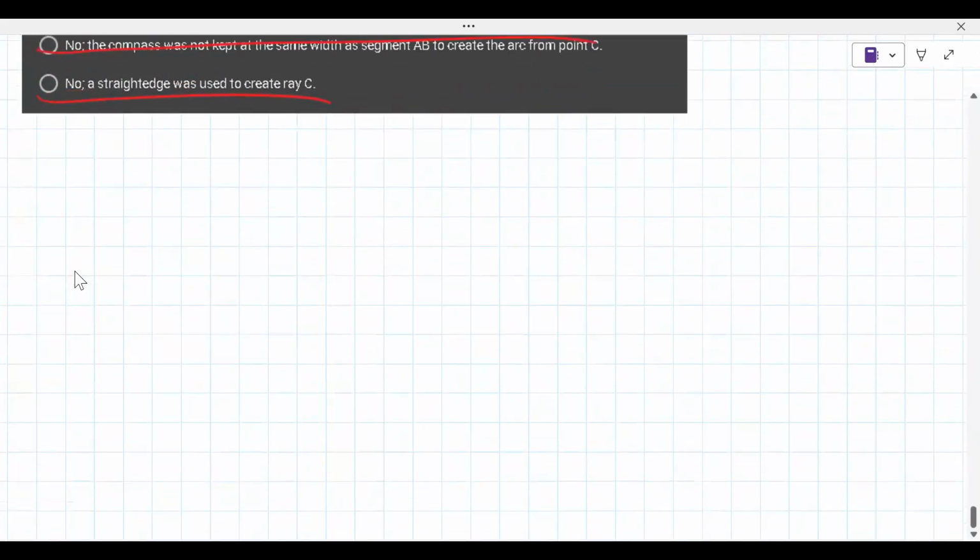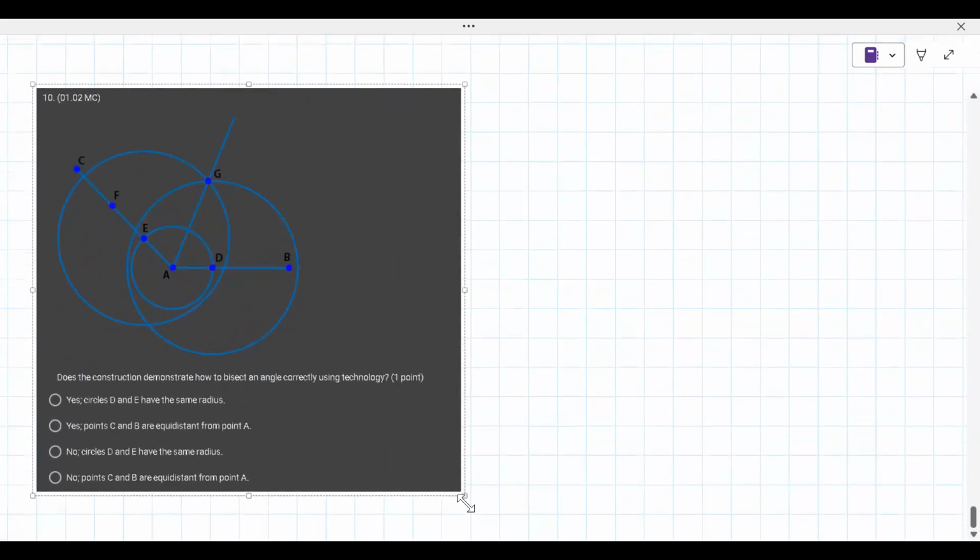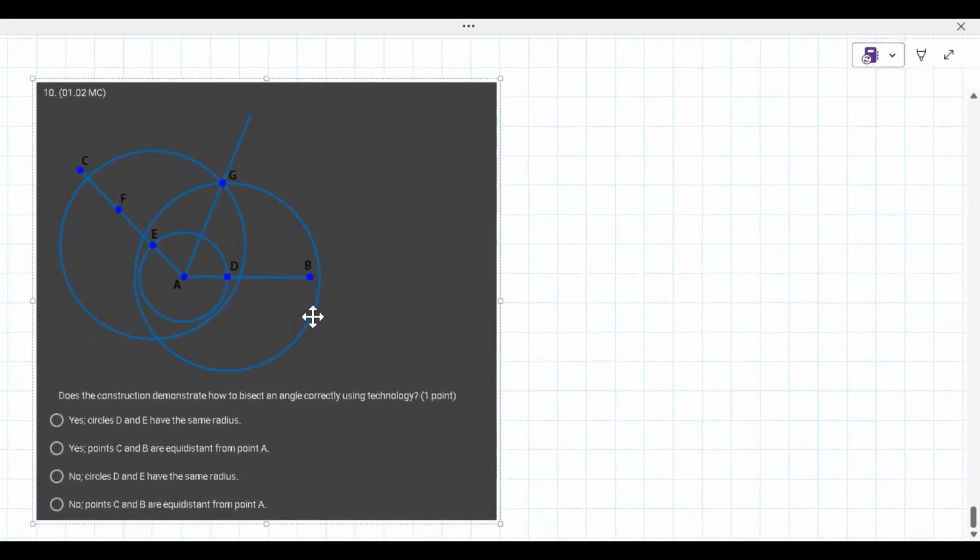All right, last one here. We got like 1 minute left, so we'll see if we can do this. Does the construction demonstrate how to bisect an angle correctly using technology? Let's go with yes. And why don't you just see here? So circles D and E have the same radius. So here is circle D. And then here is circle E. Do those have the same radius? Roughly. Almost. I'd say pretty close. My drawing's not very good.